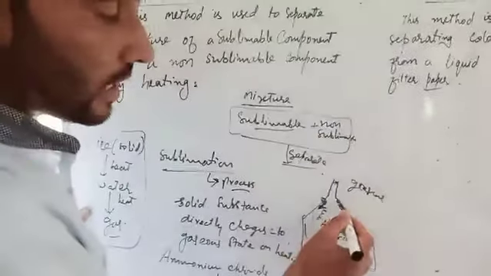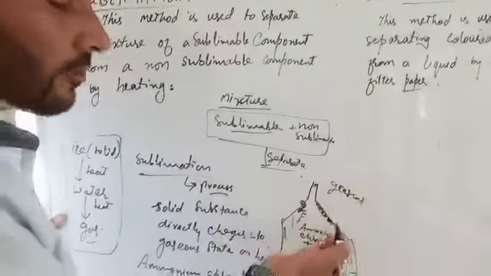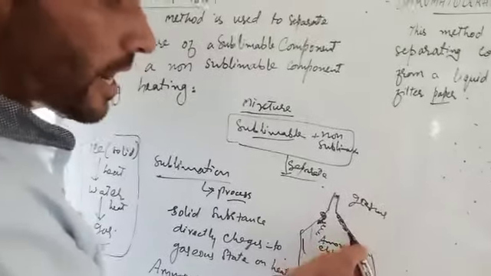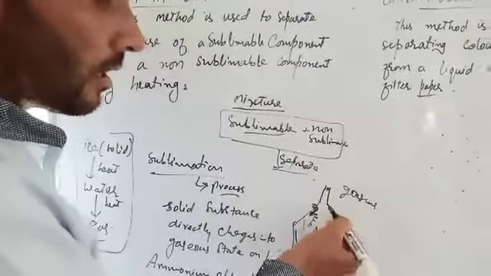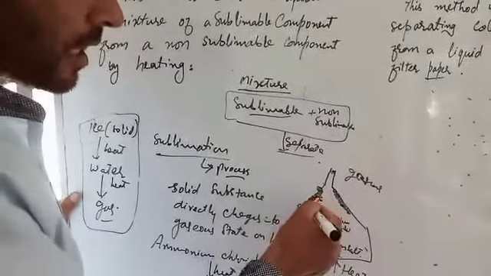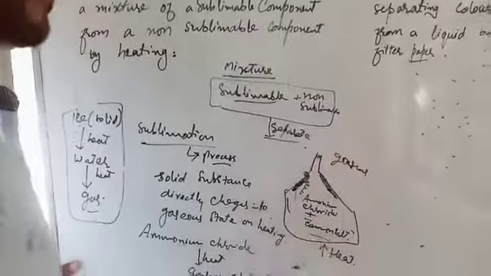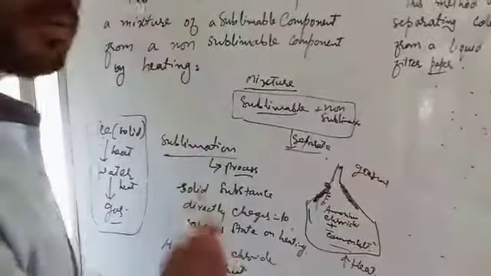There, the gaseous state will again be converted into the solid state, and on the sides of the funnel, this ammonium chloride will get separated from this mixture. This type of separation is known as sublimation.